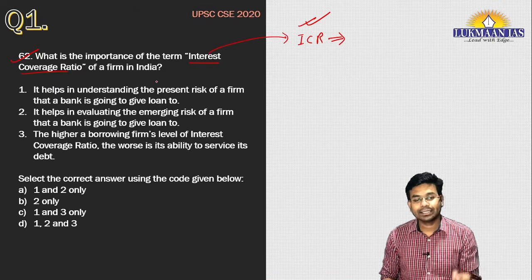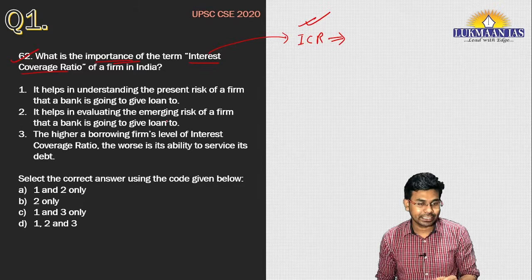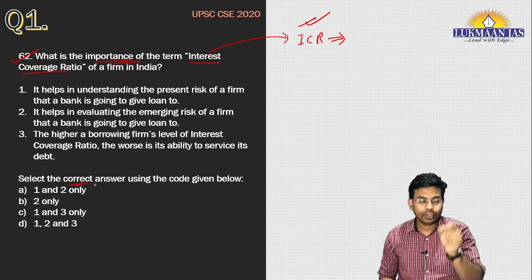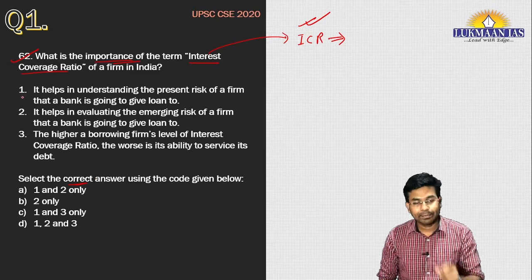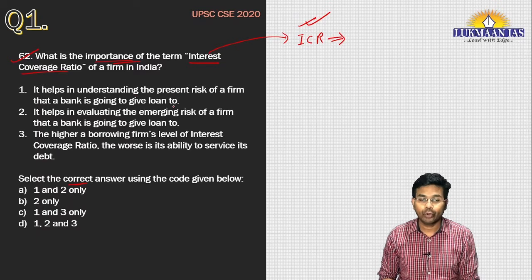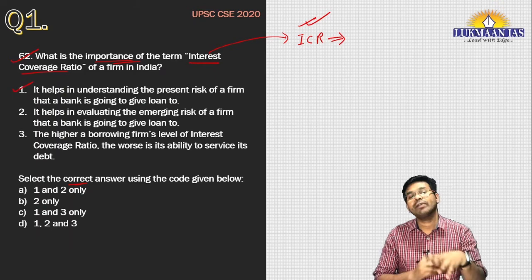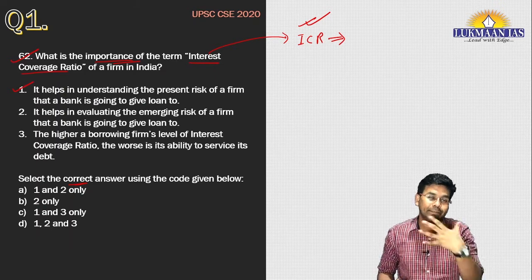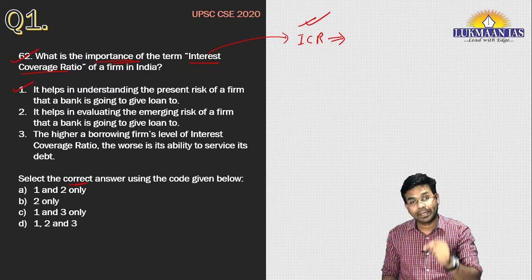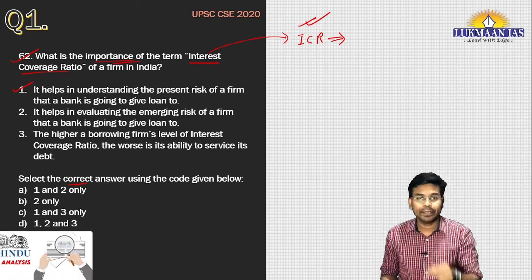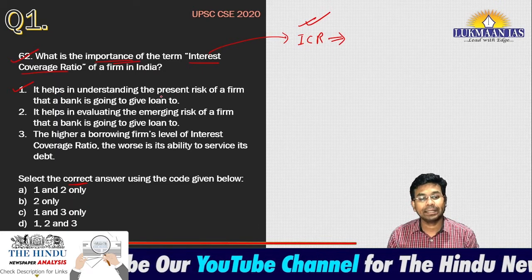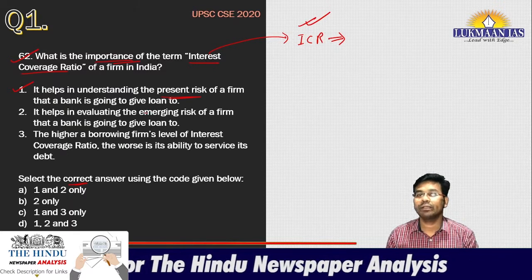Now let us understand the importance of the interest coverage ratio. Let us read these statements one by one, and finally we have to find out which of these statements are correct. Statement 1 says it helps in understanding the present risk of a firm that a bank is going to give loan to. Definitely, if a firm is able to repay the principal and pay interest, it simply shows that that particular firm will be able to repay if a bank is going to give a loan to that firm or company. So this statement is correct because it helps in understanding the present risk of the firm that a bank is going to give loan to.